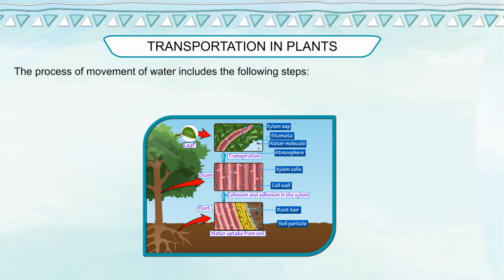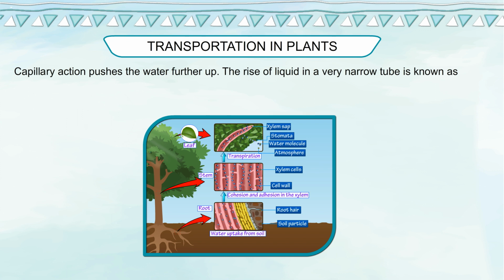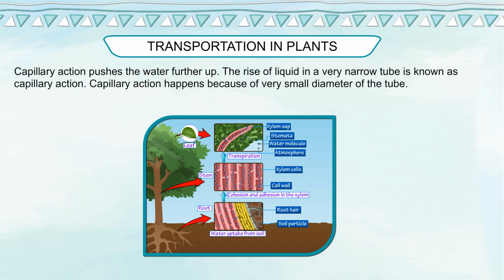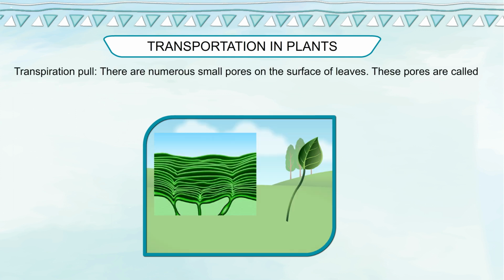The process of movement of water includes the following steps. Root pressure is responsible for the rise of water to some height. Capillary action pushes the water further up. The rise of liquid in a very narrow tube is known as capillary action. Capillary action happens because of the very small diameter of the tube. Adhesion, cohesion. Water molecules stick to each other and make a continuous column inside the xylem tubes.